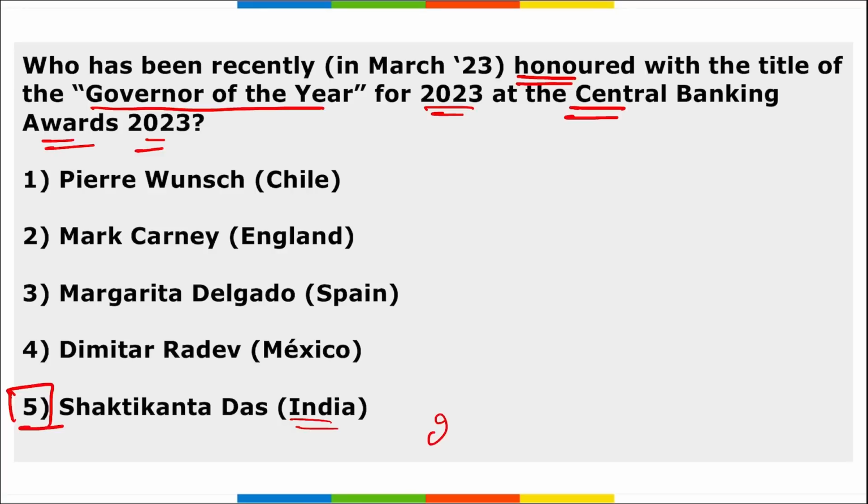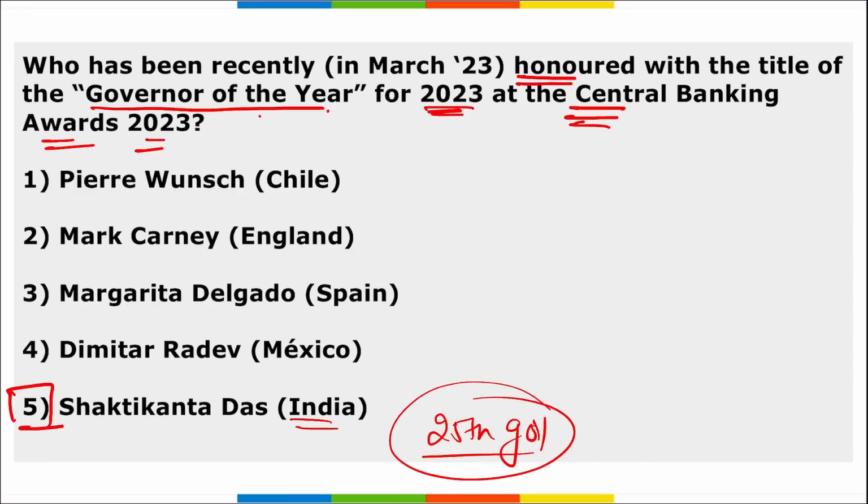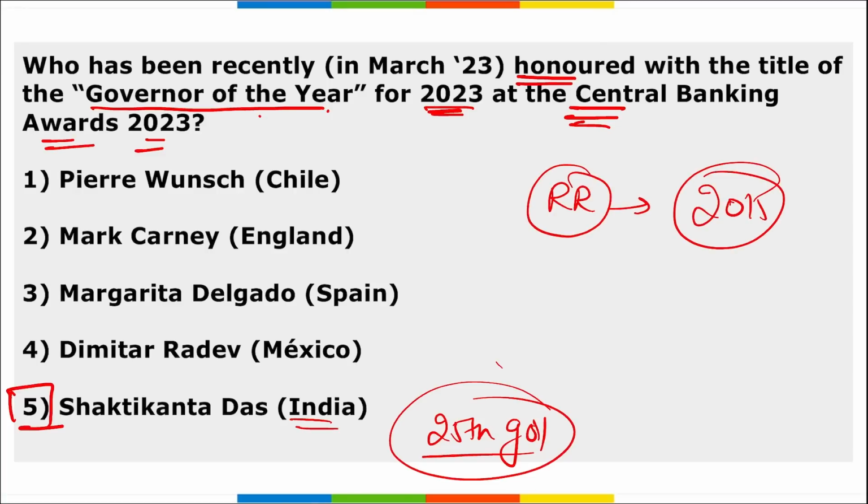And remember, he is the 25th Governor of India, and he was awarded the title Governor of the Year for 2023 during the Central Banking Awards. Correct? Also remember, he is the second RBI Governor to be honored with this award after Raghuram Rajan, who was awarded with this Governor of the Year title in 2015.